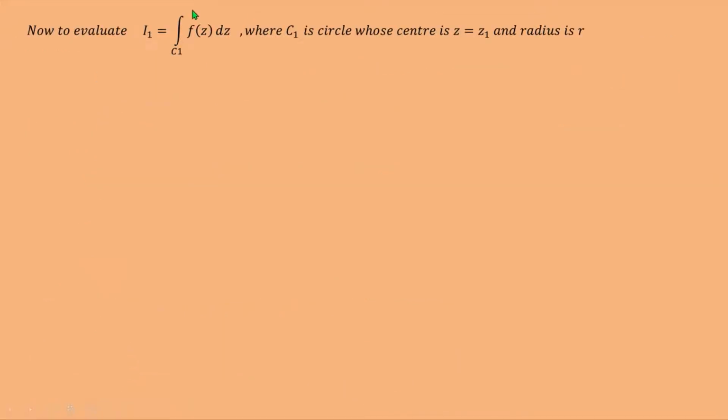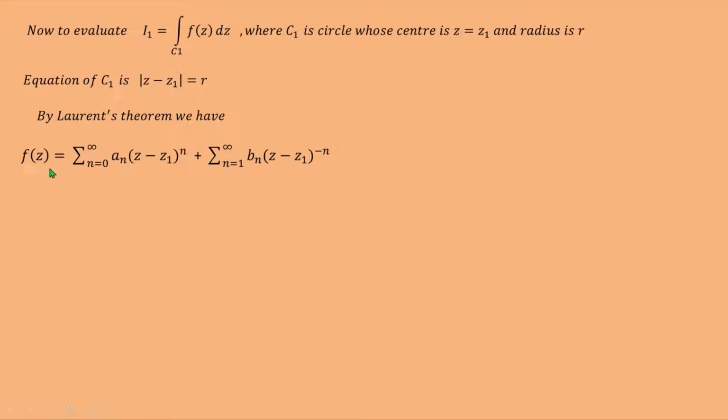Let I1 be equal to integration over C1 f(z) dz, where C1 is the circle whose center is z equal to z1 and radius is r. So the equation of circle C1 is mod of z minus z1 is equal to r. By Laurent's theorem we have f of z is equal to summation n varies from 0 to infinity a_n (z minus z1) raised to n plus summation n equal to 1 to infinity b_n (z minus z1) raised to minus n.